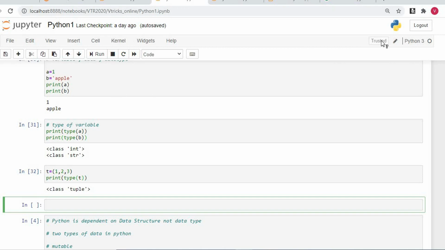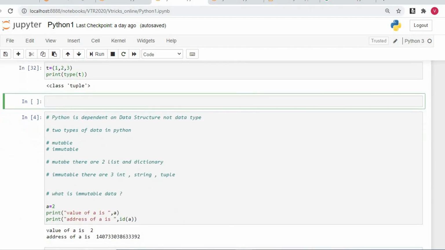Let's jump to the data structures. The data structure in Python is divided into two types, which are mutable data and immutable data. Mutable, there are two, which are list and dictionary. Immutable, there are three: int, string, tuple. What is immutable data?